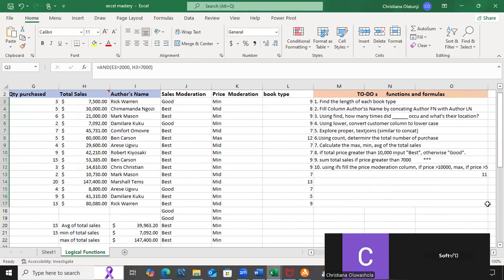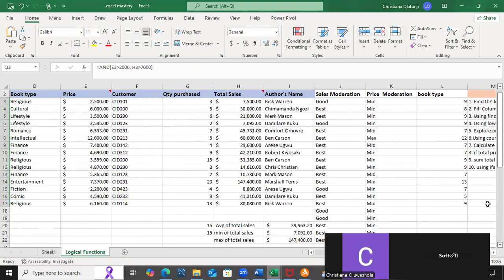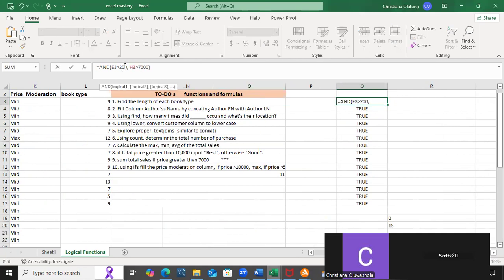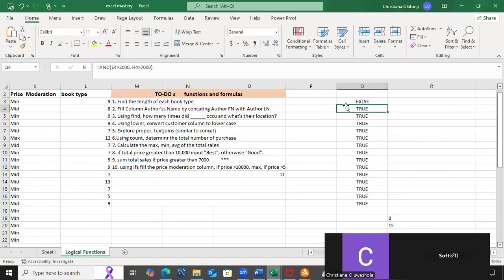Wow, true. It's giving me true because all my prices are greater than 2,000 naira and all of these are greater than 7,000 naira, meaning both conditions are met. Now let's try if one condition is not met. Let's try if this one is greater than 5,000. So some will give me false in the sense that not everything is greater than 5,000. Yes, so this is good.